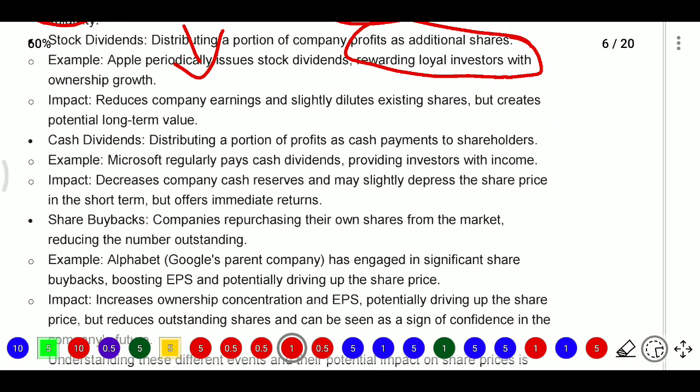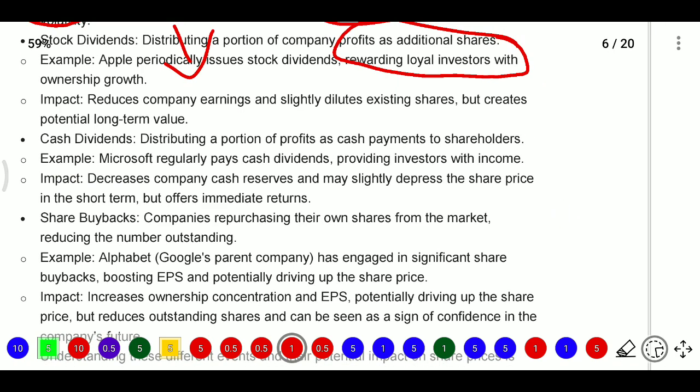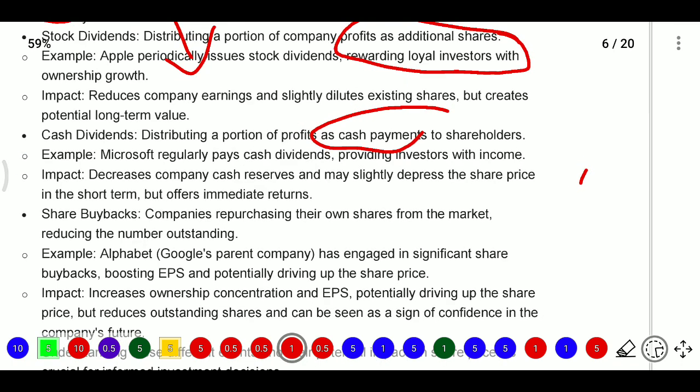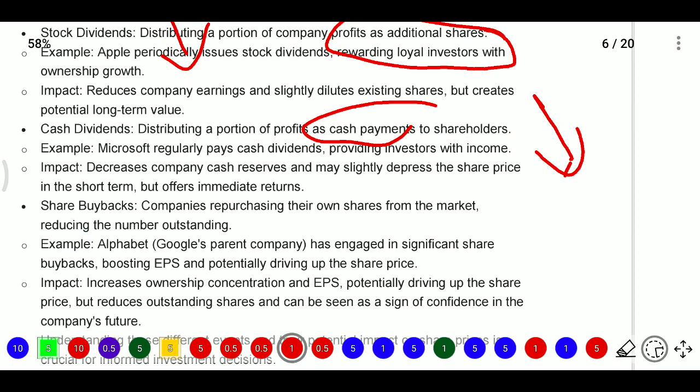Next, after that, cash dividend. So we have stock dividend and cash dividend. Cash dividend means distributing a portion of profit as cash payment to its shareholders. For example, Microsoft regularly pays cash dividends, providing investors with income. So here the impact is that the company's cash reserves slightly decrease and slightly depress the share price in the short term, but it offers immediate returns.